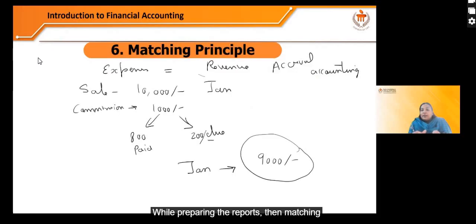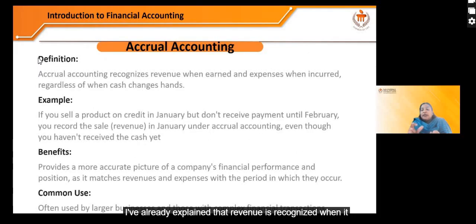Then matching principle, it is based on accrual accounting. Accrual accounting, I've already explained, is that revenue is recognized when it is earned and expenses when it is incurred, regardless of when cash changes hands. So if there is a credit sale in January, but you haven't received the full payment, still in the month of January, on the basis of accrual accounting, you need to mention the sale or revenue for that particular amount, whether you have received the cash or not.